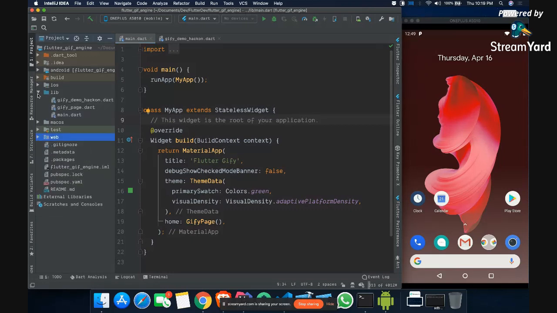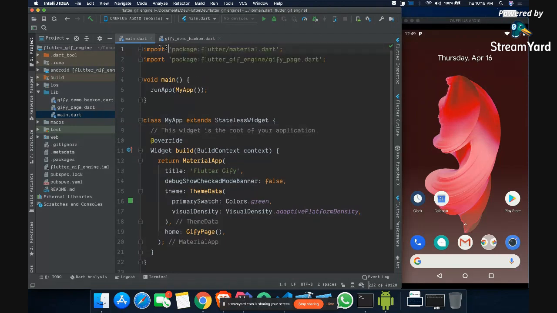In the lib folder, initially you will get this one file which is main.dart, and I have created two more files over it. In main.dart, it is importing material.dart, which is for Material Design. And then I'm importing another file which is for writing our application. Basically everything starts with this main method, and then we call runApp. runApp is a method which helps you bootstrap your application, and you give your application here. So you can say MyApp.